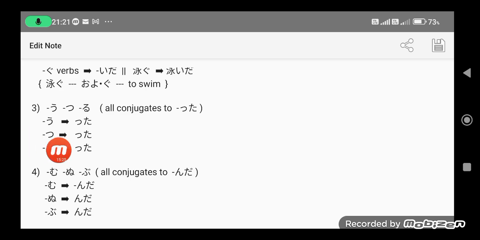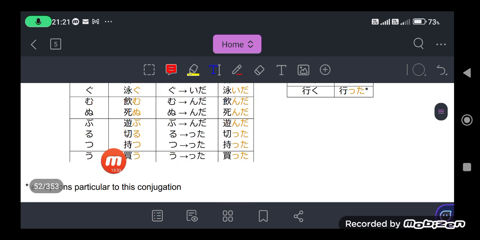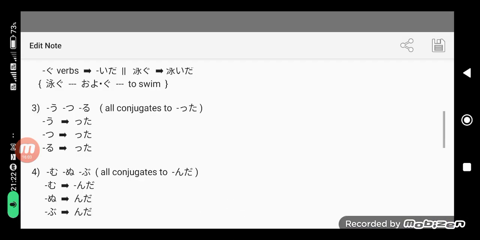So what are the examples of the utsuru group? Let me give you an example. Utsuru. What is for the cow? Kau, meaning to buy. Kau is katta. Utsuru, the tsu. Motsu becomes motta. Kiru, or to cut, kiru becomes kitta. So that's the third group, the utsuru.